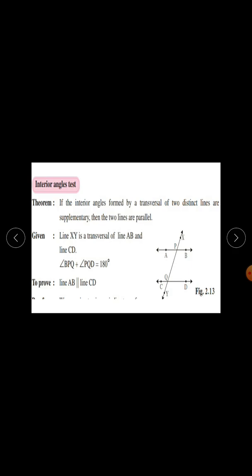What is given? Line XY is a transversal of line AB and line CD, and angle BPQ plus angle PQD equals 180 degrees. What do we have to prove? To prove: line AB is parallel to line CD.